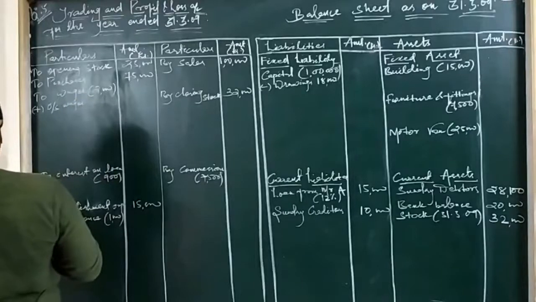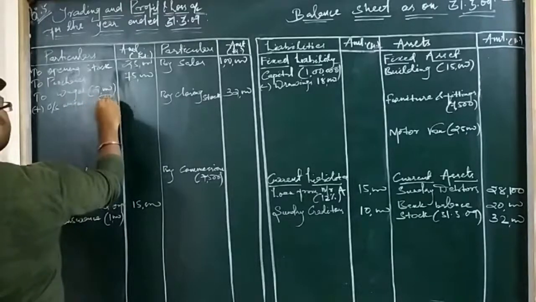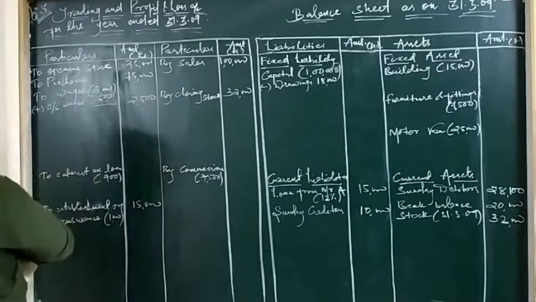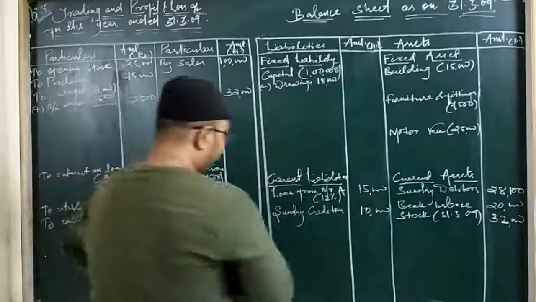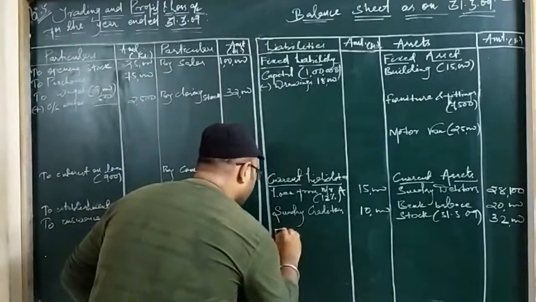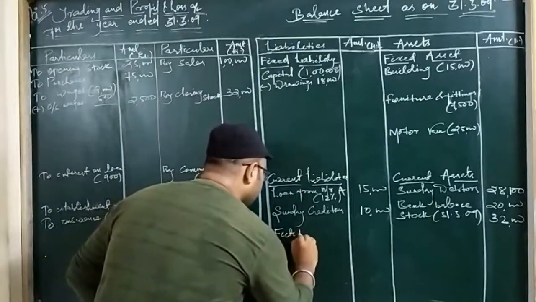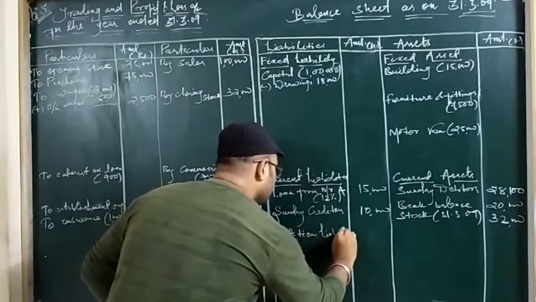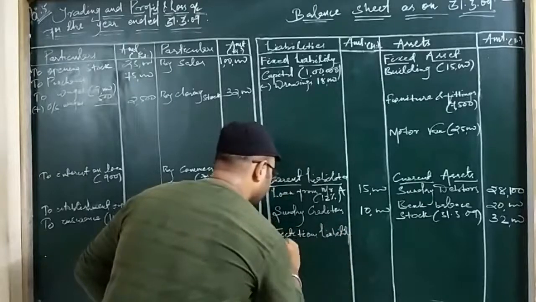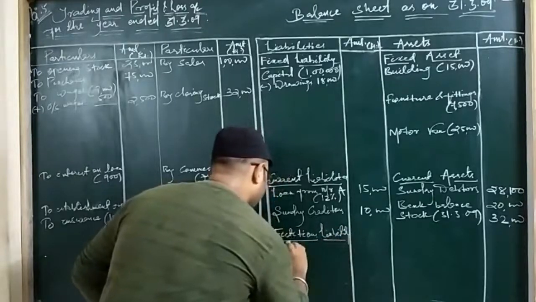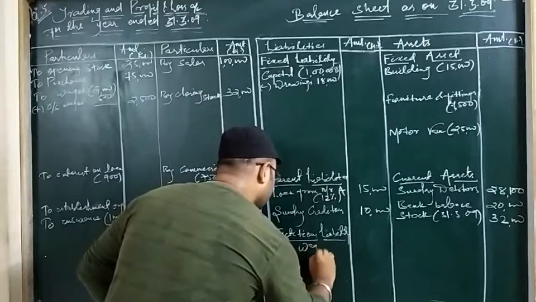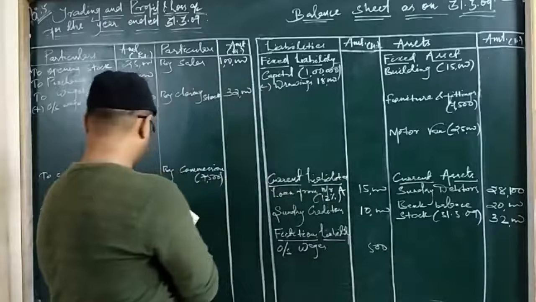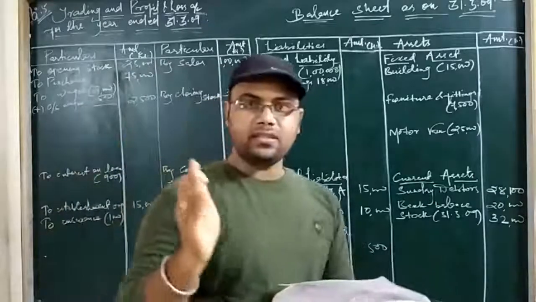So wages outstanding is 500, so it goes to the outer column as 2,500. The second treatment of outstanding wages is in the current liability. So I am writing here current liability, outstanding wages. So wages is also done.